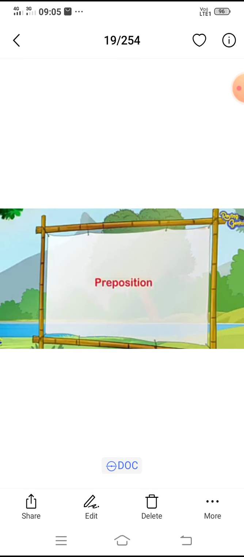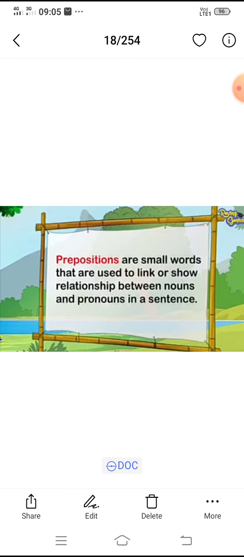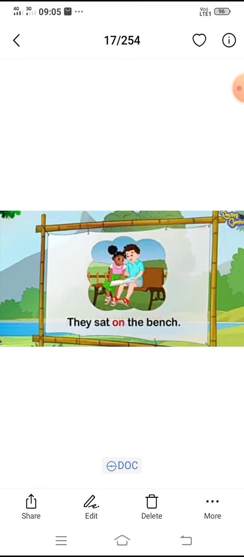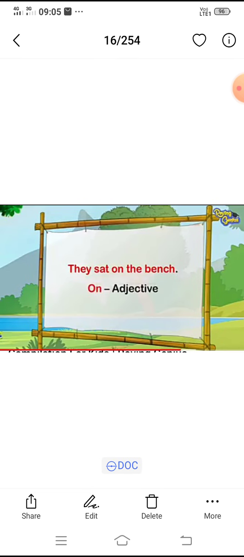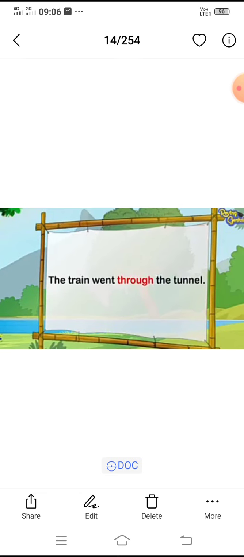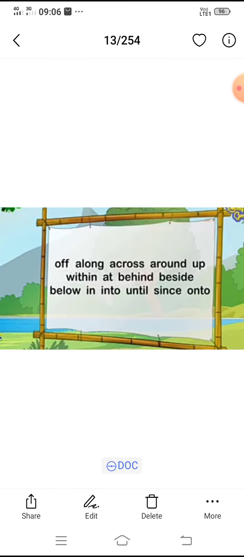The next part of speech is preposition. Prepositions are small words that are used to link or show relationship between nouns and pronouns in a sentence. They sat on the bench. Here, on is the preposition. Sam drove to the club. The train went through the tunnel. Here, through is the preposition.